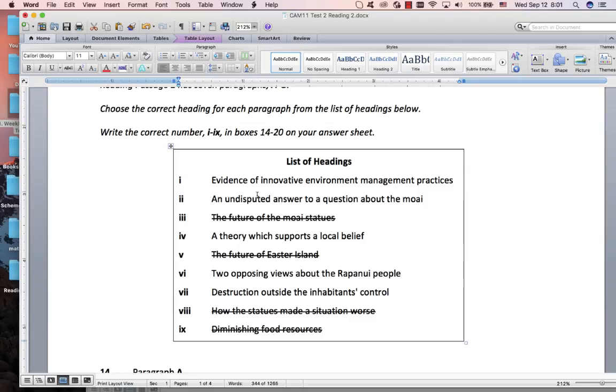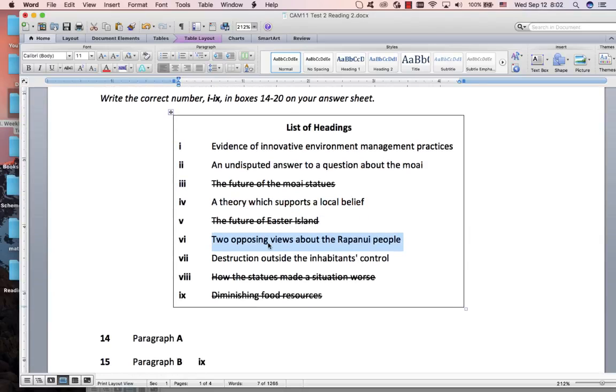Environment management? No. Maybe. There's local. You could fall for this one, but it's not. We're not talking about the Rapa Nui people. We're talking about the statues. So it's not these opposing views. And we didn't see much about destruction.